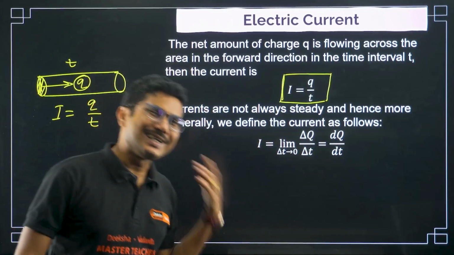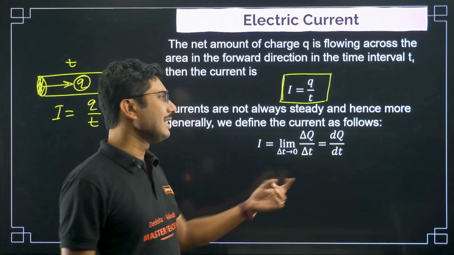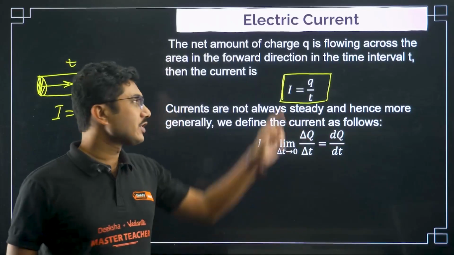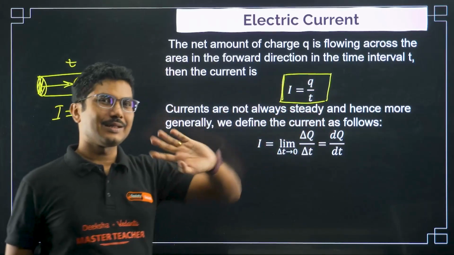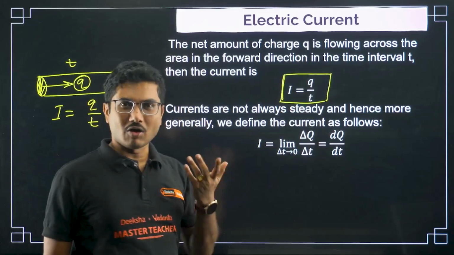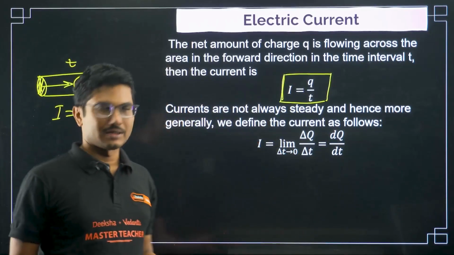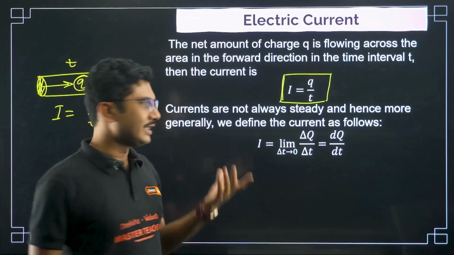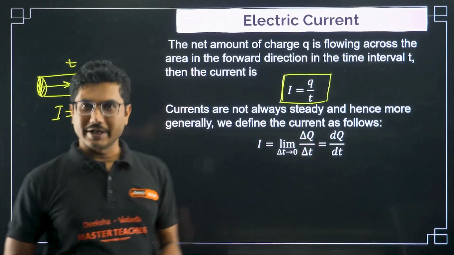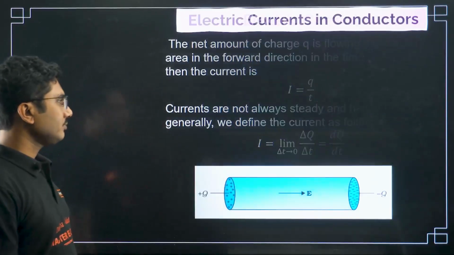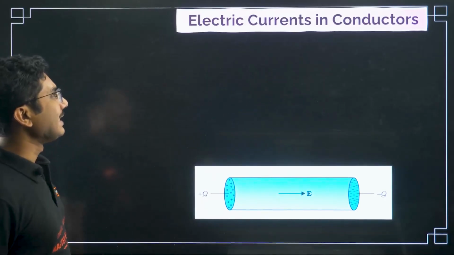Now if the current is steady, then generally dq becomes q and dt becomes t. That is the basic thing. In case the current is not steady, the current is fluctuating. Okay, for example, we will later study AC current. AC current is not constant. So in that case, this is the definition of current in the circuit. Right, now let's see electric current in conductors.